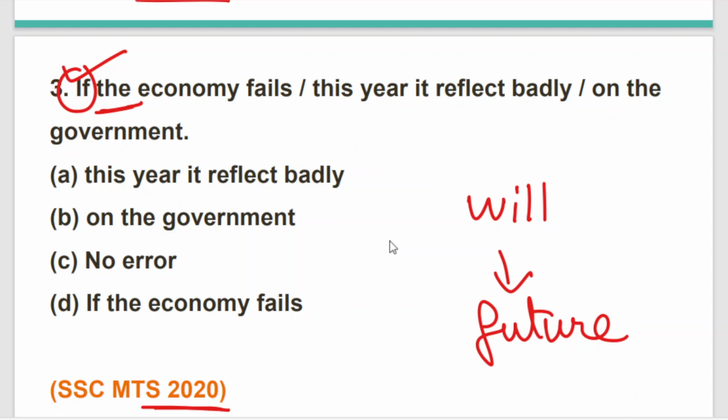If I don't go, I will not get the job. So there is something that is going to happen in the future. The same thing should be applied here. If the economy fails this year, it will reflect badly on the government. So basically, something has not yet happened, but there is a high risk that if this happens, it will reflect badly on the government. So our correct sentence is option A, it will reflect badly: if the economy fails this year, it will reflect badly on the government.